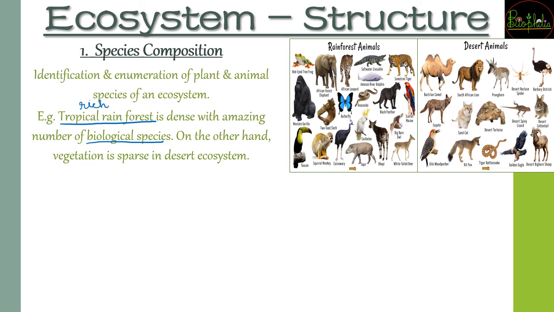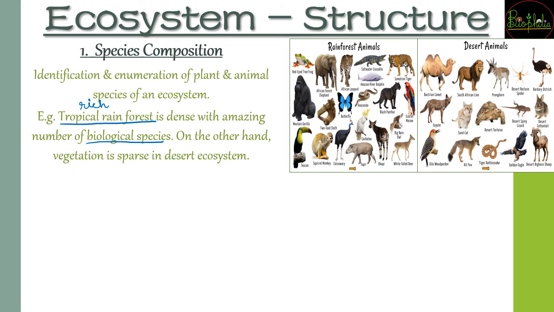This is going to have many different kinds of animals, many different kinds of insects, birds, and even the flora of that area is going to be very beautiful. Why? Because there is a lot of richness, water availability, rainfall, good sunlight, and so many species that decomposition gives very good nutrient supply too. Because of that, the species composition of such an area is going to be very dense, very rich.